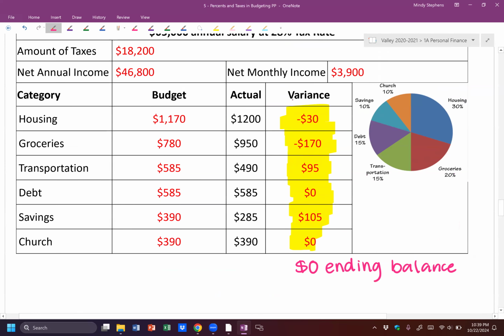Now we would need to make some adjustments still because we want all of these numbers to be 0. So we would need to add some money to some places and subtract from other places so that all of the numbers are 0. But in the end, the ending balance is the most important, of course, because we want that to be as close to 0 as possible, along with each of the variances. And that's all we have for that one.